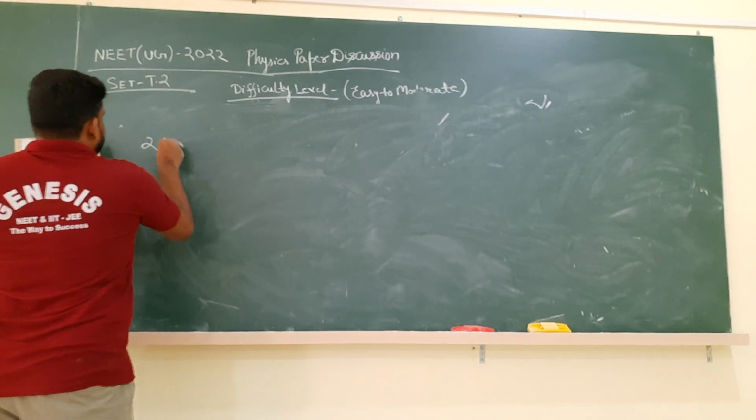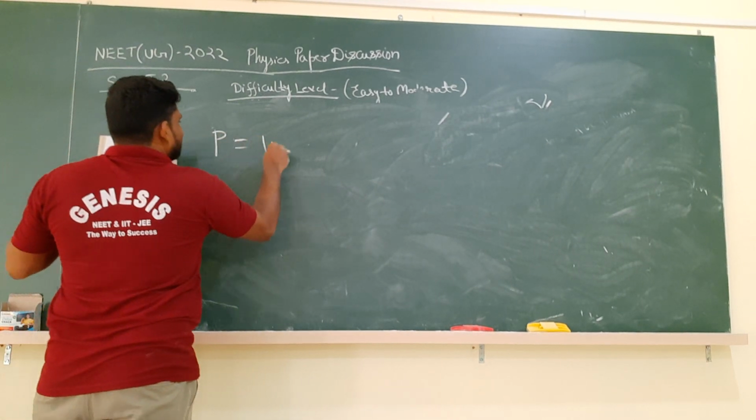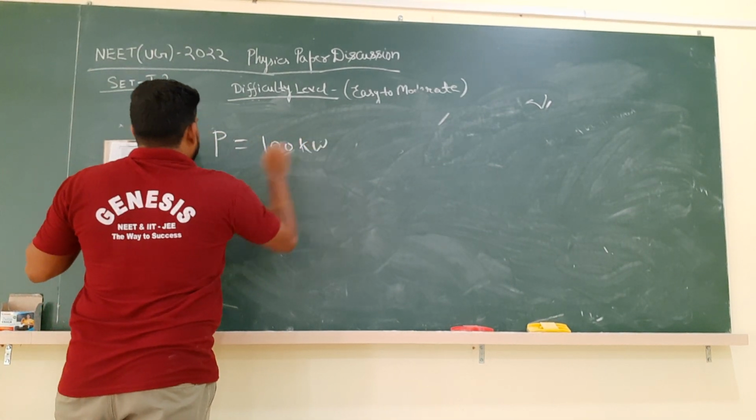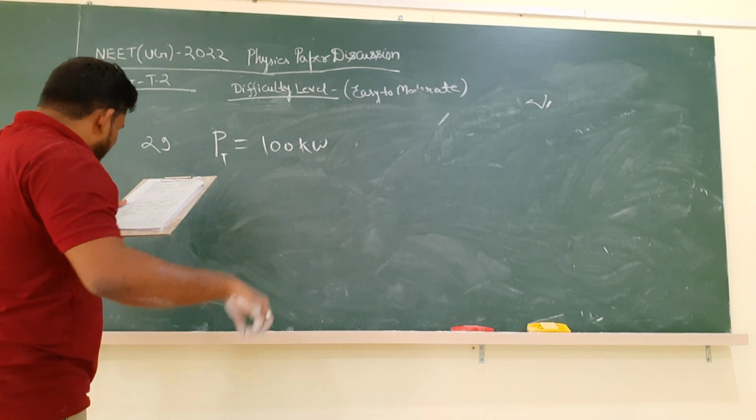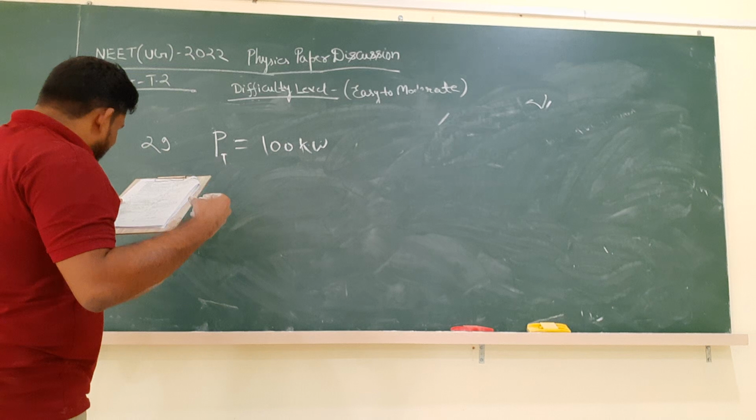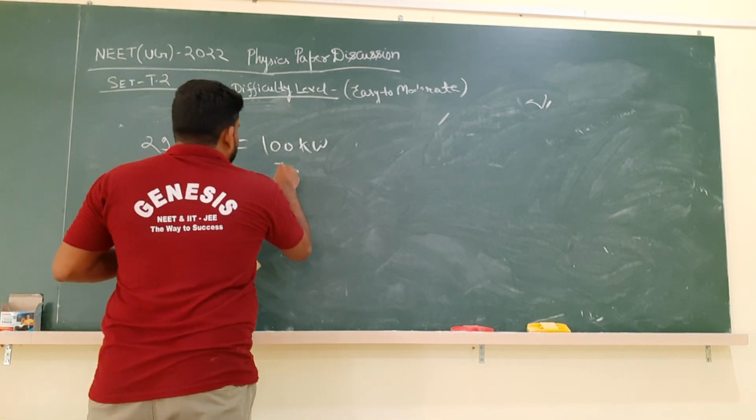In question number 29, given that the power of the transmitter is 100 kilowatt, they are asking how much energy it will radiate in 1 hour. Time is 1 hour.